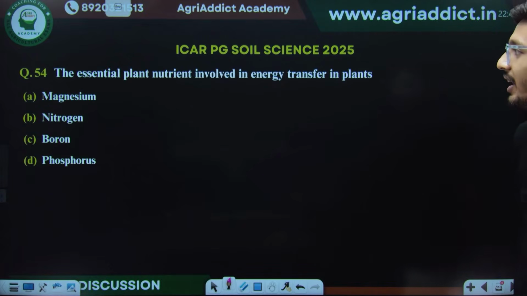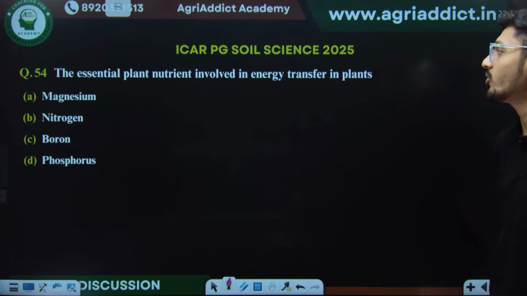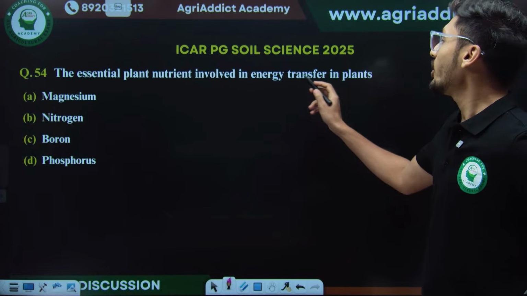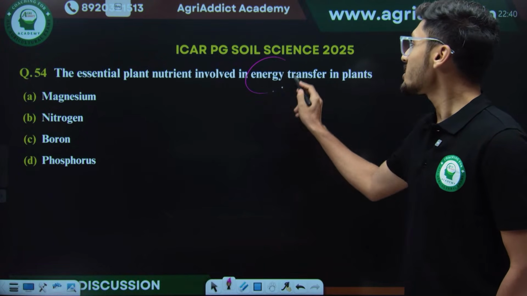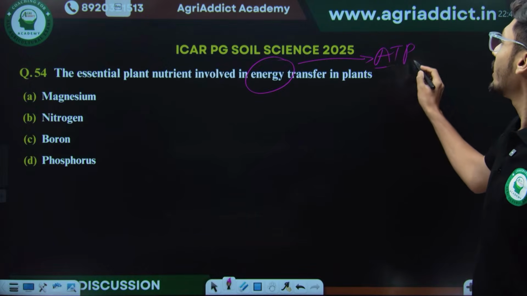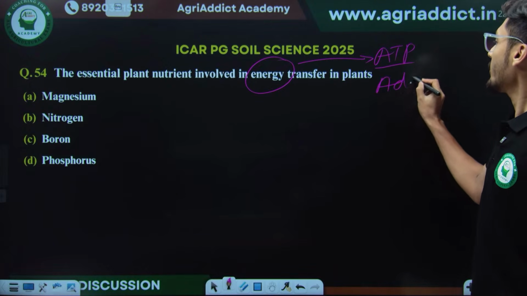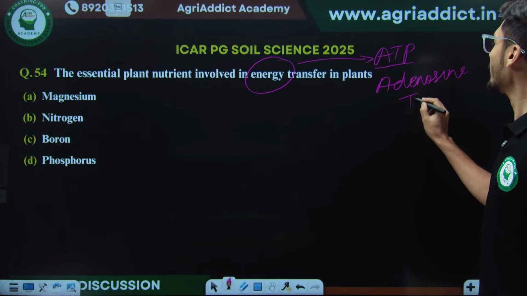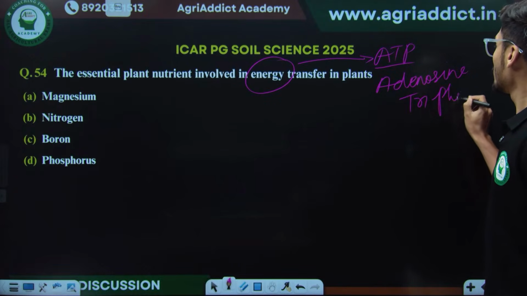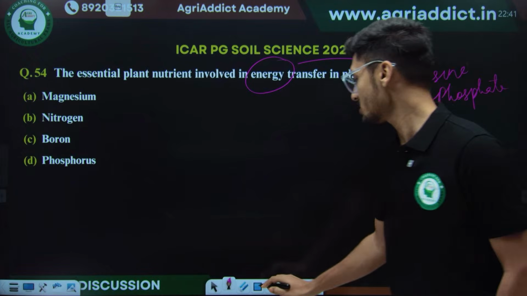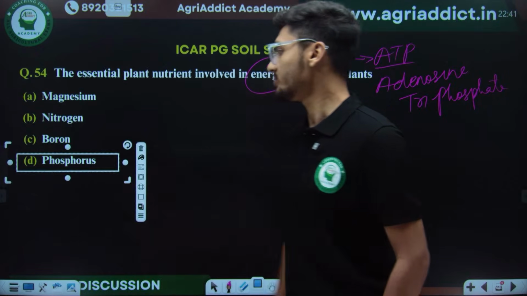Now moving ahead, we have the essential plant nutrient involved in energy transfer. So what is energy related with? Energy, ATP, full form of ATP is adenosine triphosphate. If someone knows even this much general information, they will easily get the answer to this question, which is phosphorus.